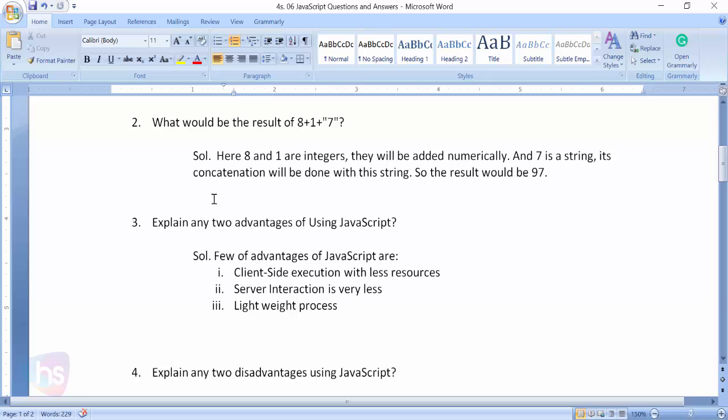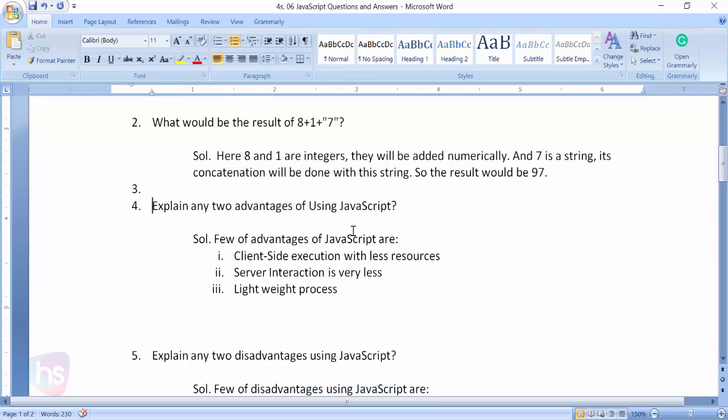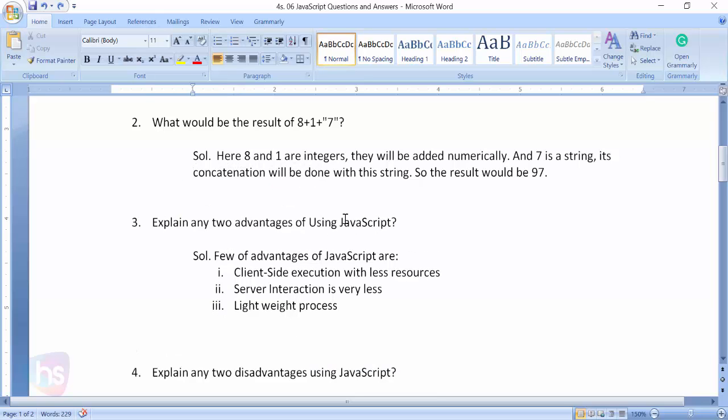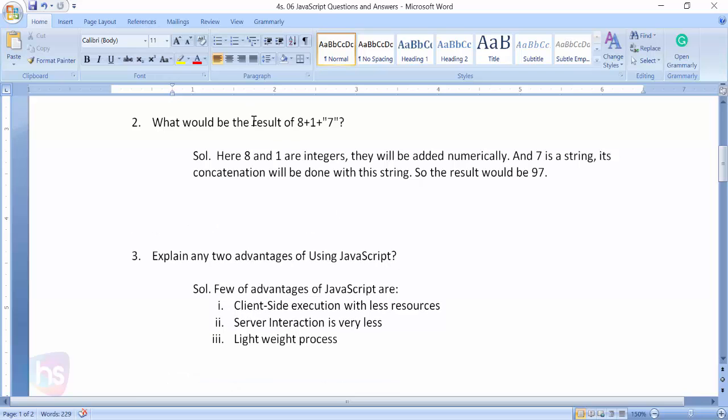It's very simple and tricky. See here. What would be the result of this? 8 plus 1 plus, within double quotes, 7. Means it is indicating it's a string. How would it be calculated with the plus symbol?